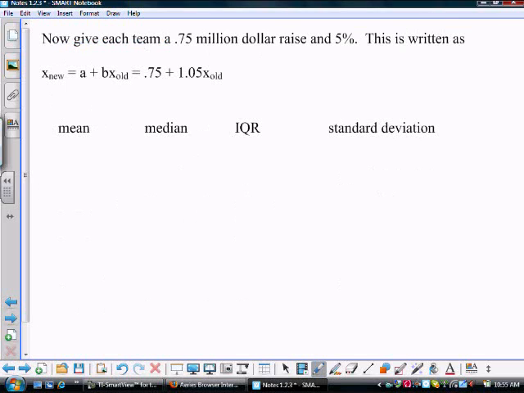Okay, now we're going to give them a $0.75 million raise and 5%. So we're going to do both.